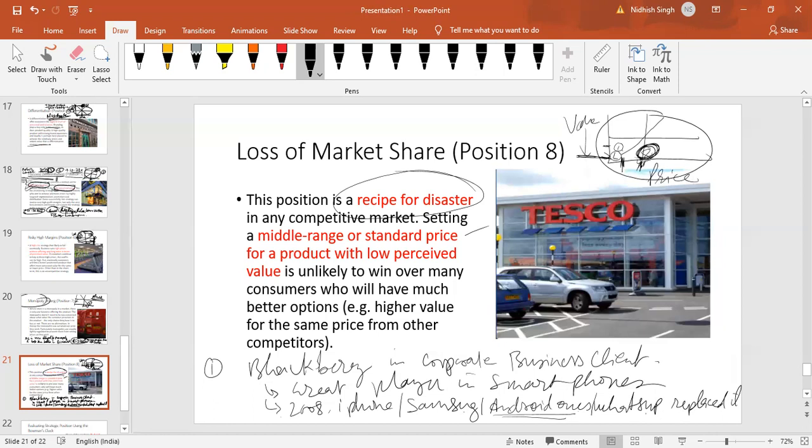Perceived value was low, so there was nothing unique for the price it was charging. Just because it had a great list of corporate clients was not enough for it to sustain in the market. So after 2008, their decline started with the advent of Android, Samsung and iPhone, etc., and it started to lose the market.